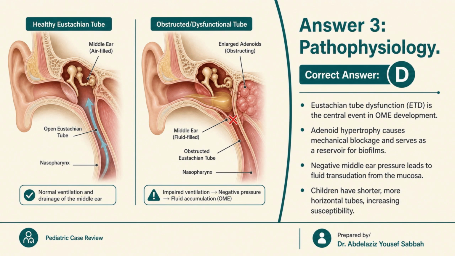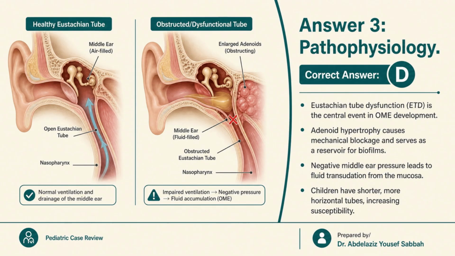Eustachian tube dysfunction is the central event in the development of otitis media with effusion. Adenoid hypertrophy causes mechanical blockage of the nasopharyngeal opening of the eustachian tube and also serves as a reservoir for bacterial biofilms that perpetuate inflammation. When the tube cannot ventilate the middle ear, negative pressure builds up, leading to fluid transudation from the mucosal lining.